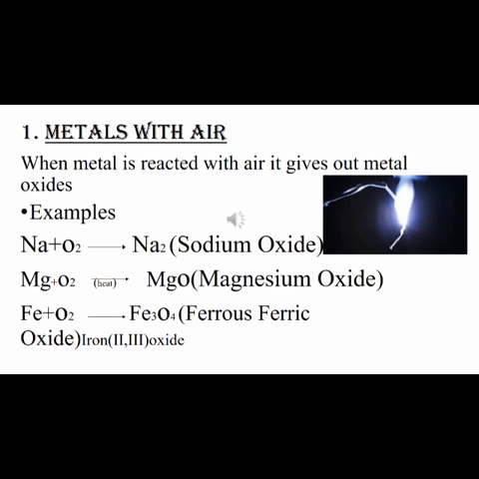Now the magnesium ribbon is ready for the experiment and it is reacting with the oxygen. When it is burnt, it gives out a dazzling light, you can see in the picture, and it is very harmful for the eyes. That is the reason one who is performing the experiment should wear specs. Apart from magnesium, there are metals which react with oxygen, that is sodium and potassium. As I mentioned above, sodium and potassium are very fast reactive and react very vigorously in the presence of air and water. So that is the reason it is preserved in kerosene, right?